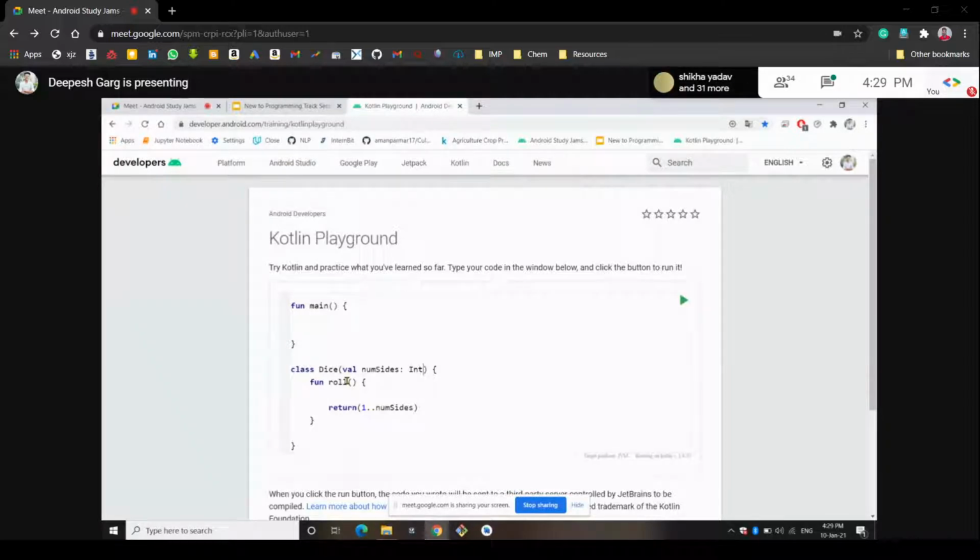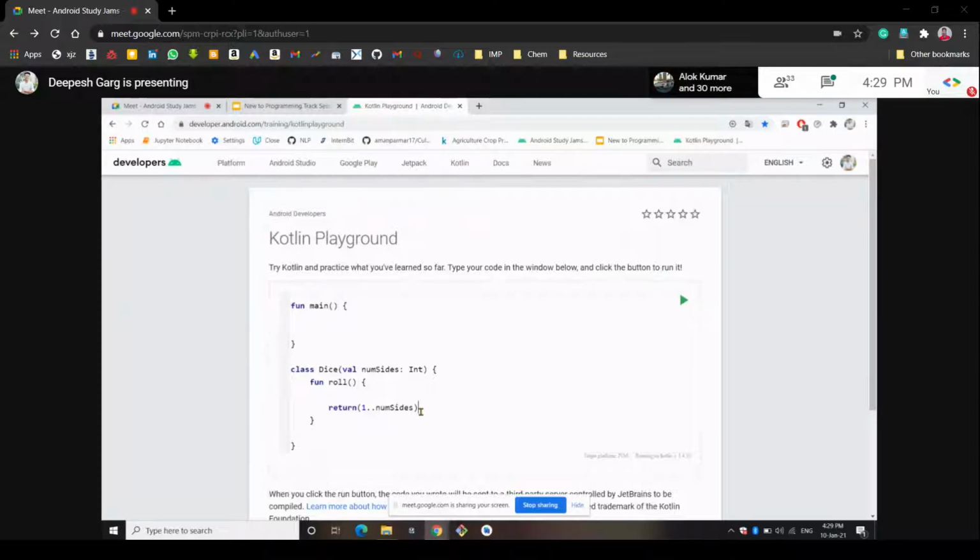So now we have given this return function, and it will return a number between 1 and number of sides, which will be 6 here. I will declare it in the main function. So any number between 1 and 6 can be generated.